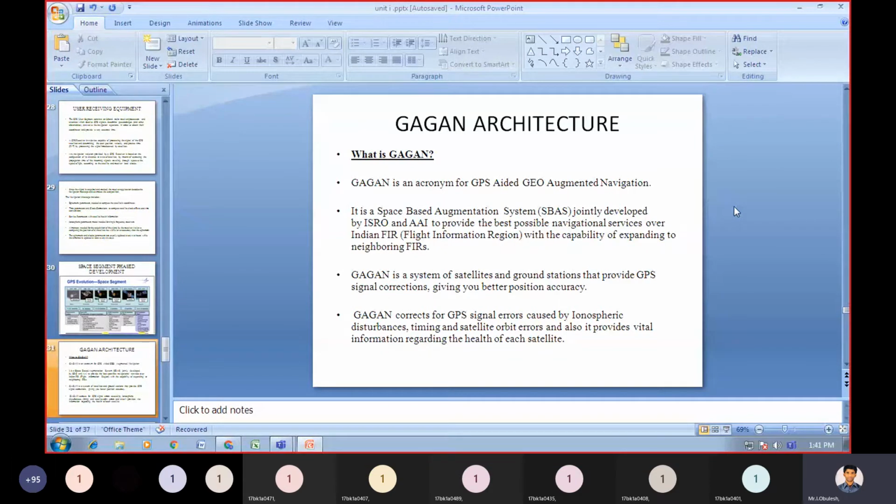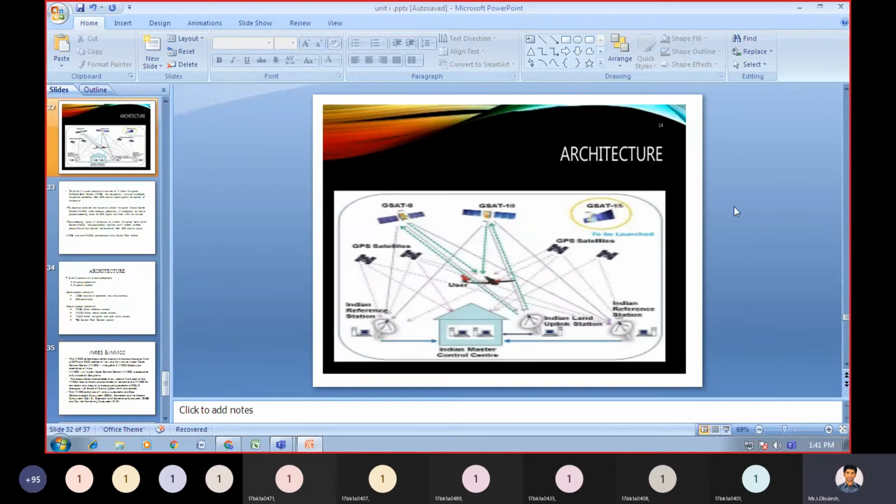And also it provides vital information regarding the health of each satellite, and this will provide the information regarding the condition. Health in the sense of condition, the health of each satellite, whether it is under active condition or not. Like that we are able to check. This is the architecture of Gagan.